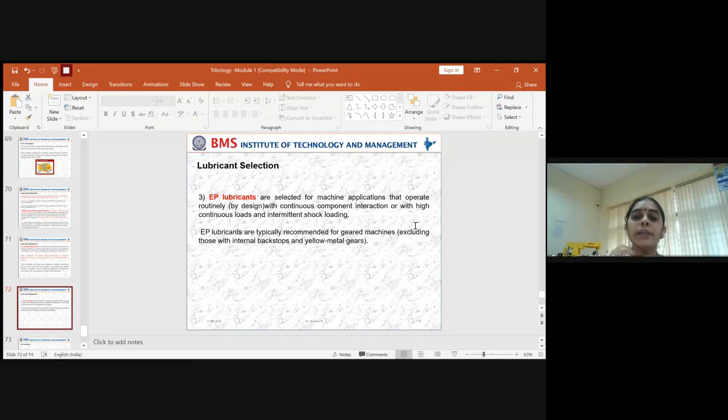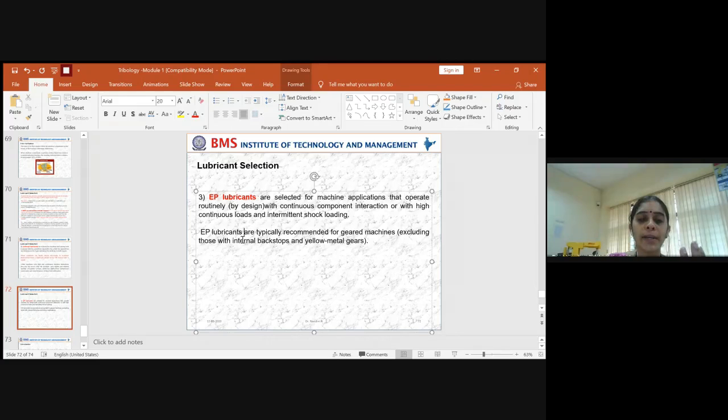When you need continuous component interaction at a very high loading condition, we use this EP type of lubricant. This EP type of lubricant is typically recommended for geared machines. This is one of the examples. So when you need a lubricant for a very high loading condition, you go with EP lubricants.